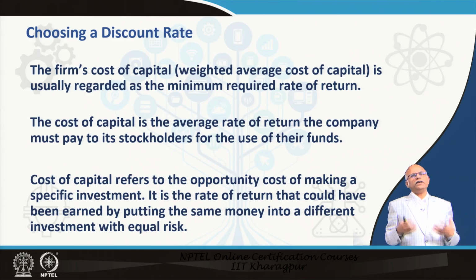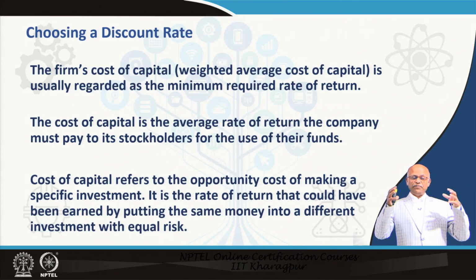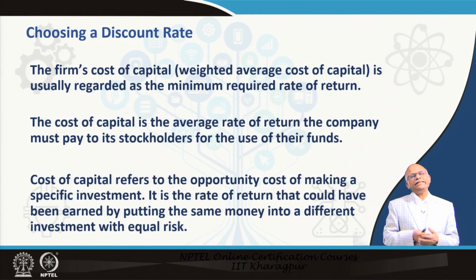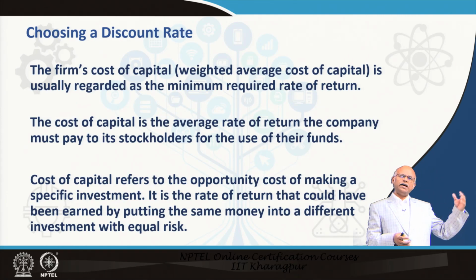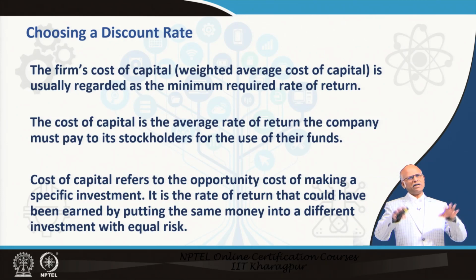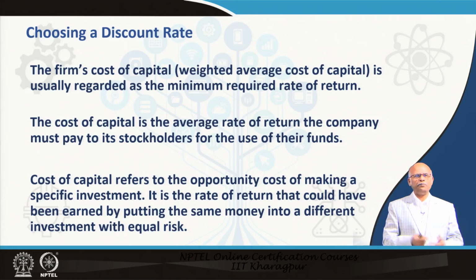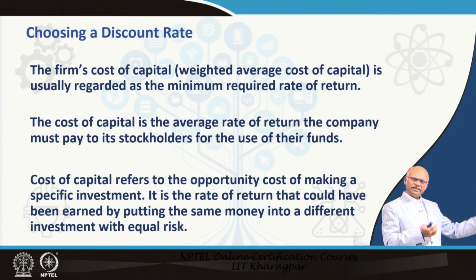Now, we have been talking about discount rate, then opportunity cost. What is this discount rate? Somebody may say that the risk-free rate is the discount rate, because that is my opportunity cost. But then when you are investing in a project, you are taking some risk. So, you expect much more return than the risk-free rate.